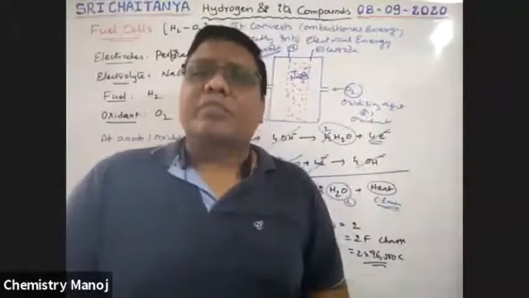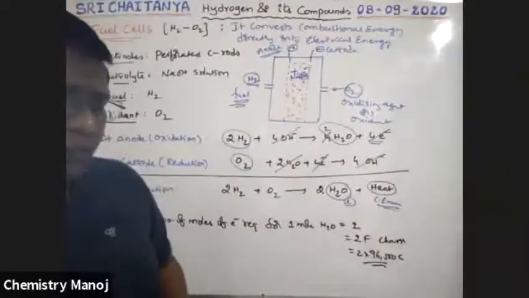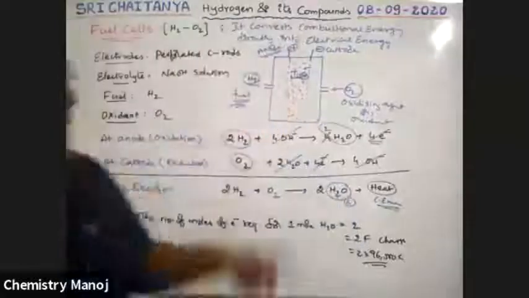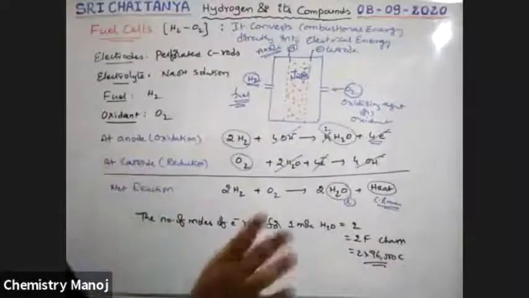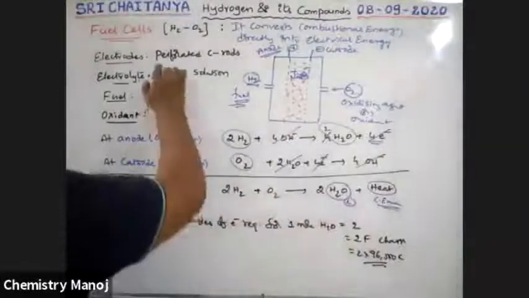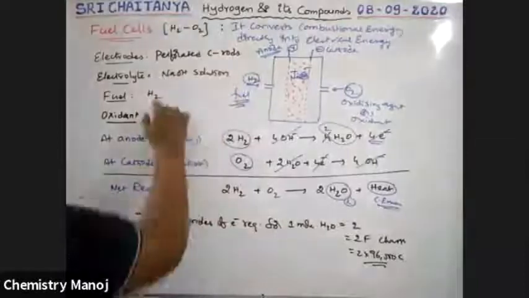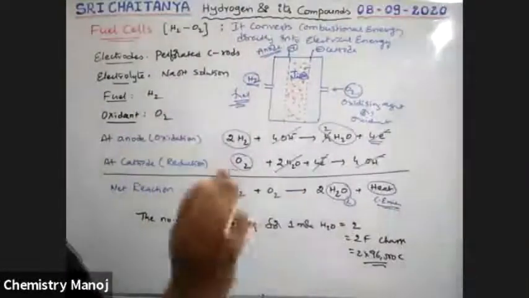Sometimes hydrogen is also used for preparing fuel gases. So this is about fuel cells, boys. Here you should remember the electrodes are carbon rods. Here NaOH is the electrolyte. Hydrogen acts as a fuel, oxygen acts as an oxidizing agent. These are the only requirements.